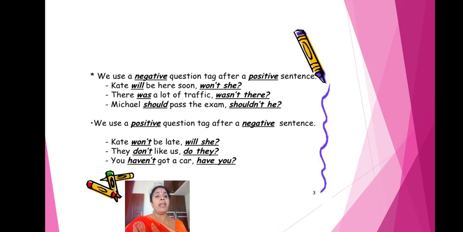Kate will be here soon. Which is the modal verb here? Will. Kate is a girl.